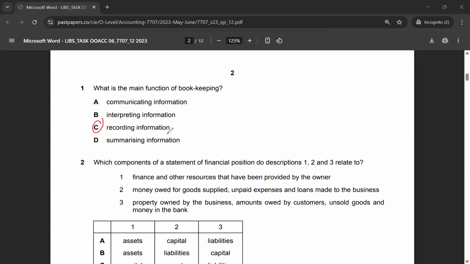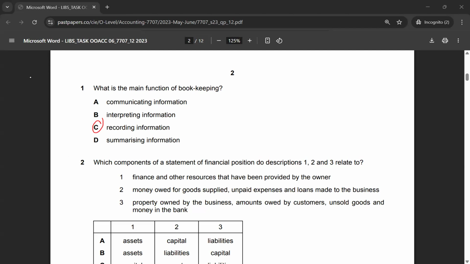Bookkeeping is mainly done to keep record of information, what has happened in the past, because accounting is mostly about accounting for the past business transactions. It's not necessary that it's going to be business transaction, but since we are talking about business, it's going to be business transaction. So bookkeeping is nothing but actually just recording business transactions.